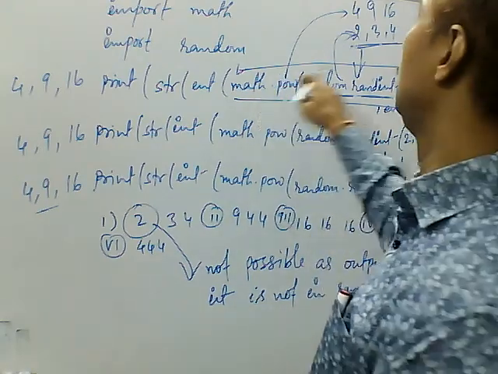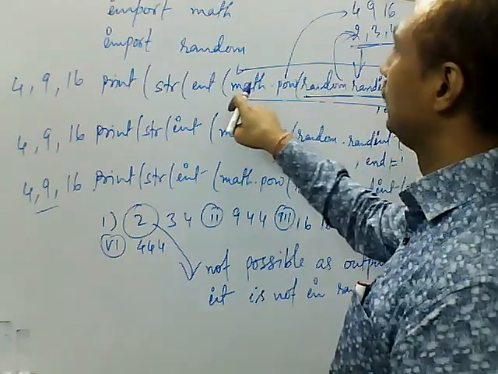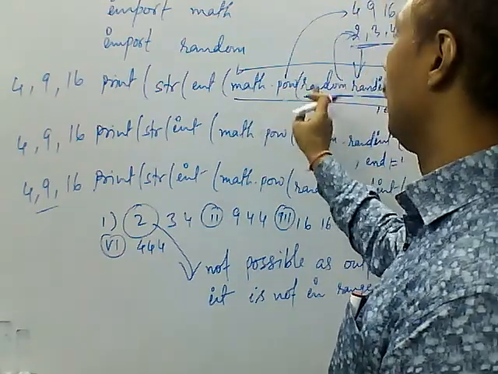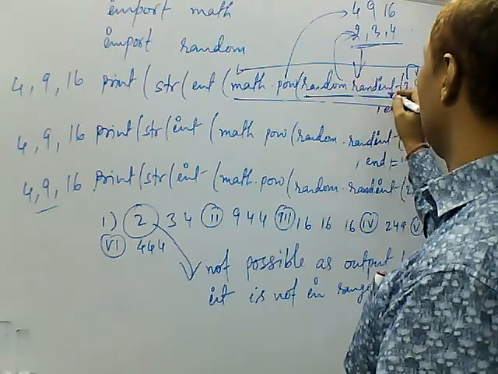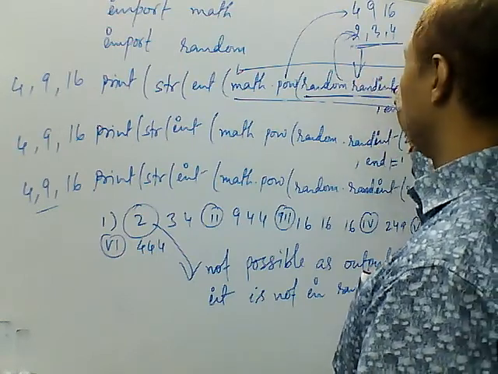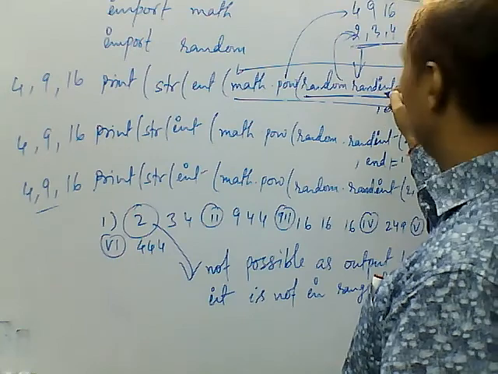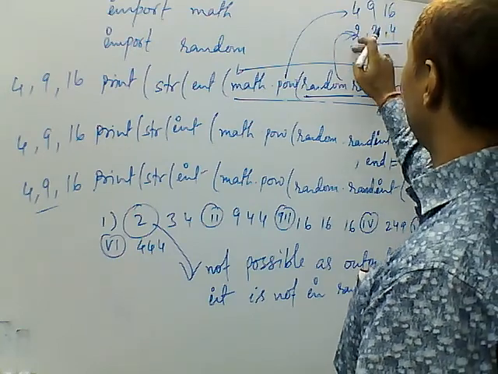The numbers which are coming out from the math function, the numbers which are coming from randint are between 2 to 4.